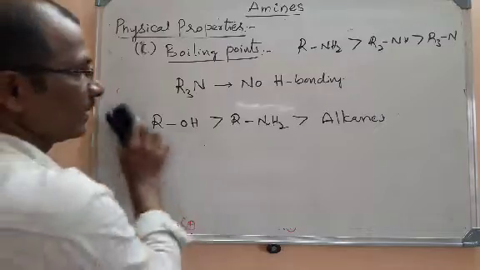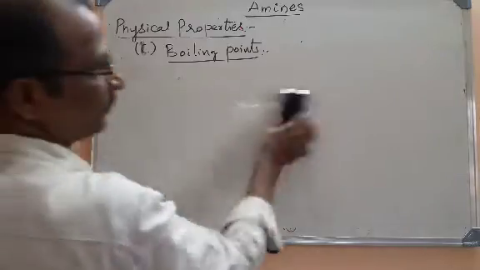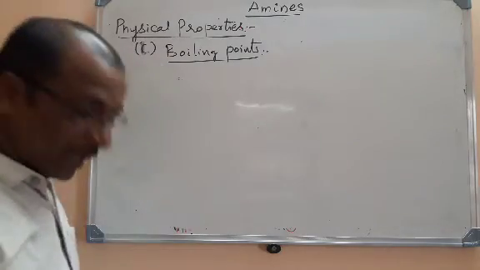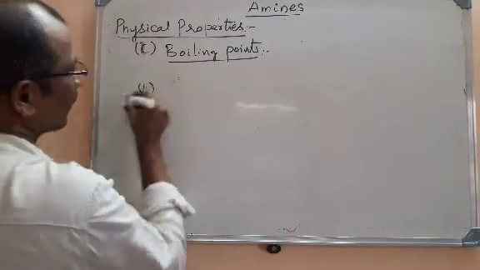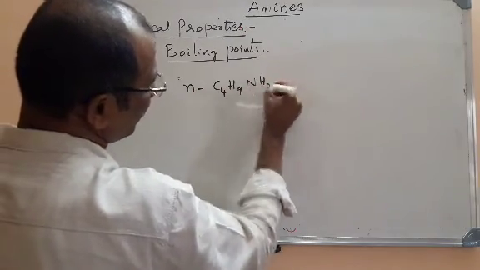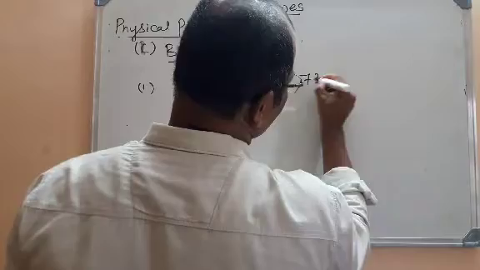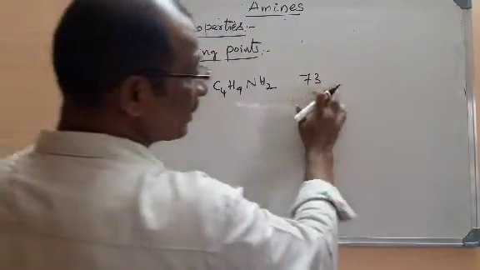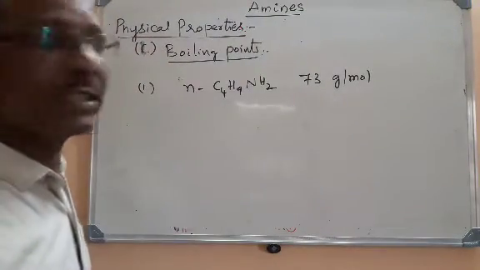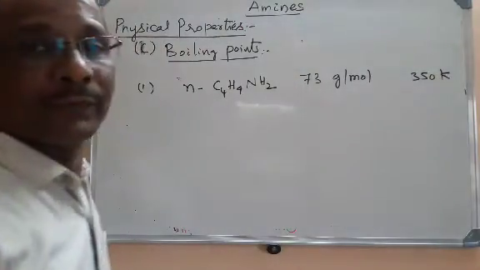Let us make a comparison of the boiling points. So I will write different amines and compare them with alcohols and alkanes. For example, firstly I will take one amine, C4H9NH2. It is butanamine, whose molar mass is almost 73 grams per mole. If you observe its boiling temperature, that will be around 350 Kelvin.